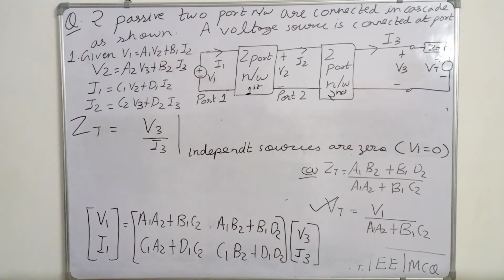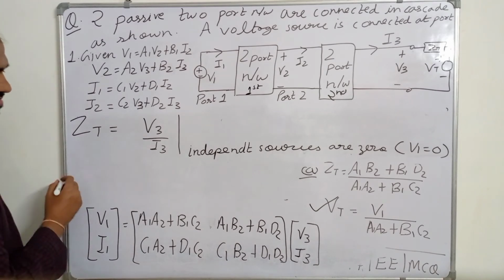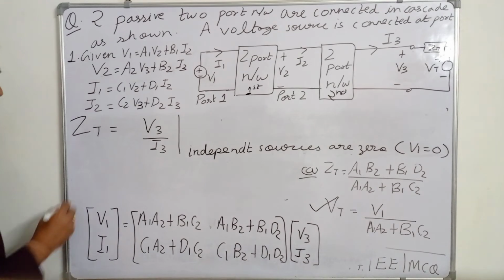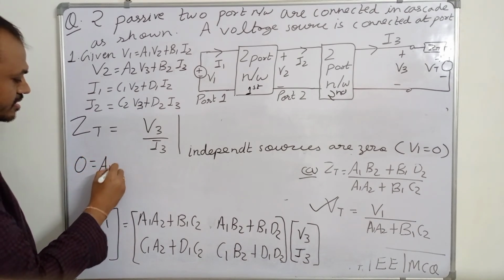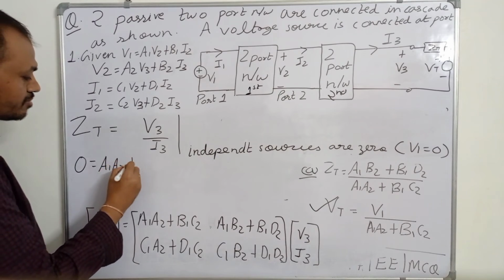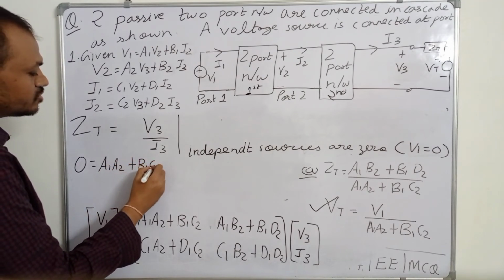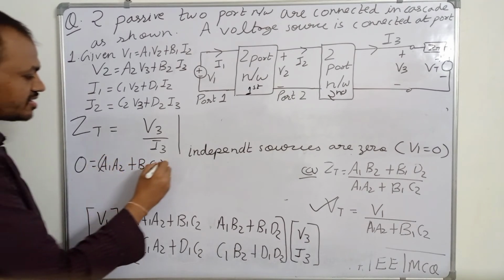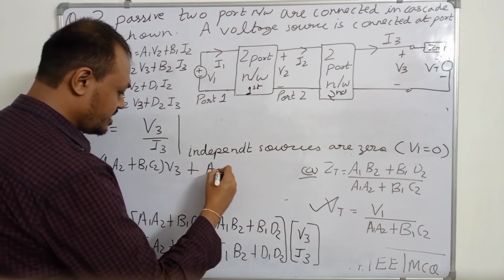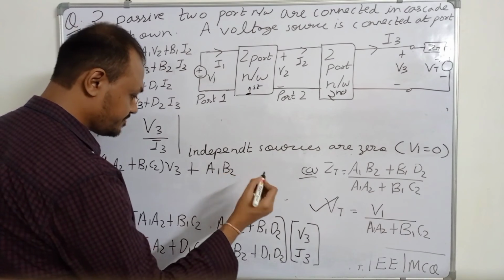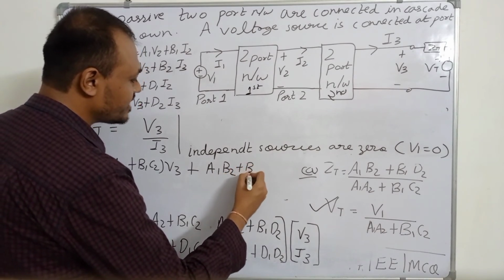So V1 must be equal to 0. So if V1 is equal to 0, then we can write like this: 0 is equal to A1 A2 plus B1 C2 V3 plus A1 B2 plus B1 D2 I3.